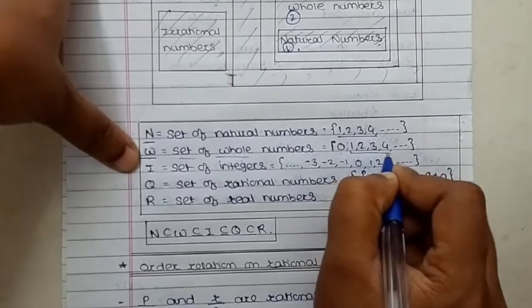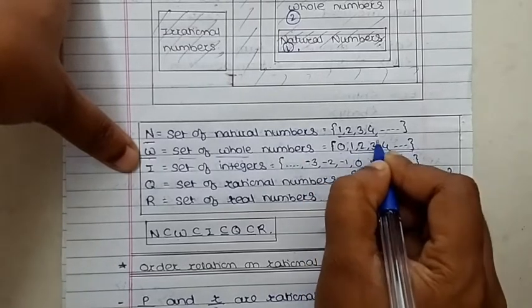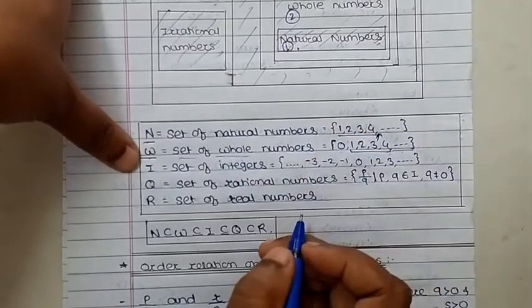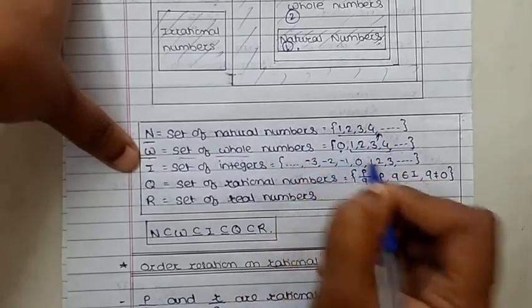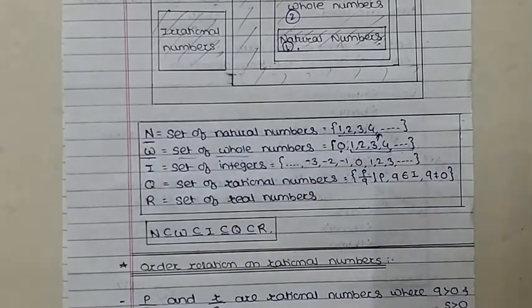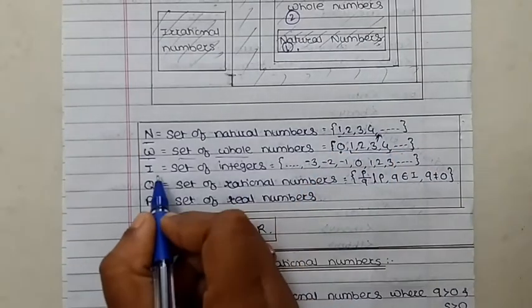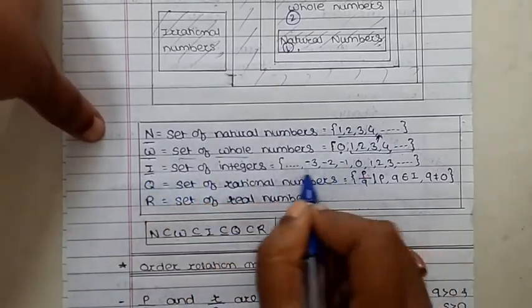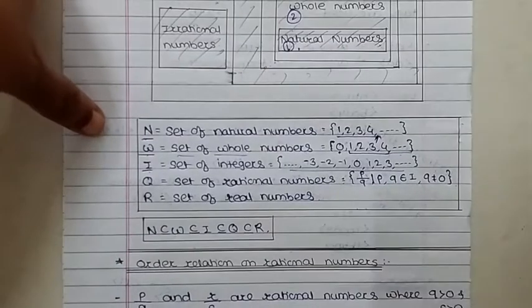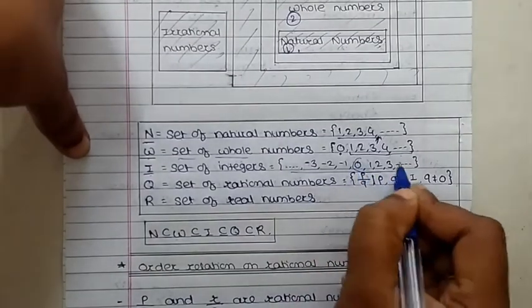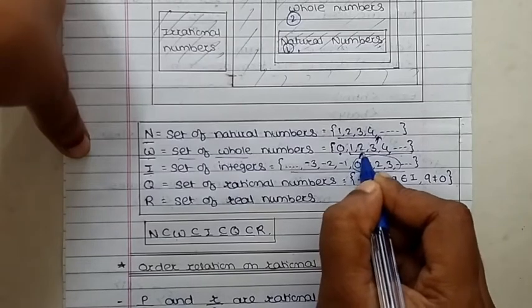Just observe that this part is taken as it is from the natural numbers, with 0 included. Then I, the set of integers, holds negative numbers as well as positive numbers, including 0. This part is also part of the whole numbers.